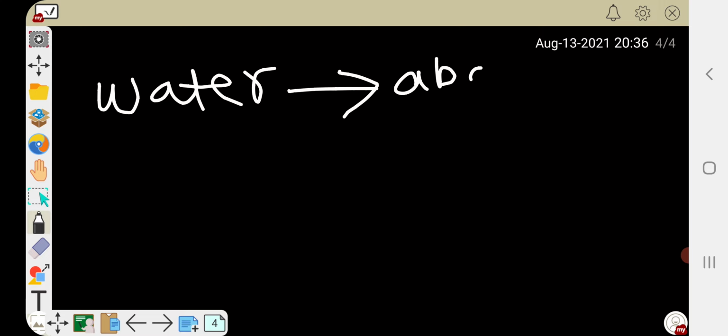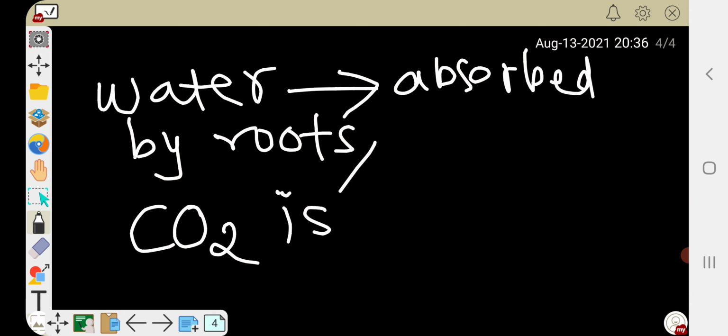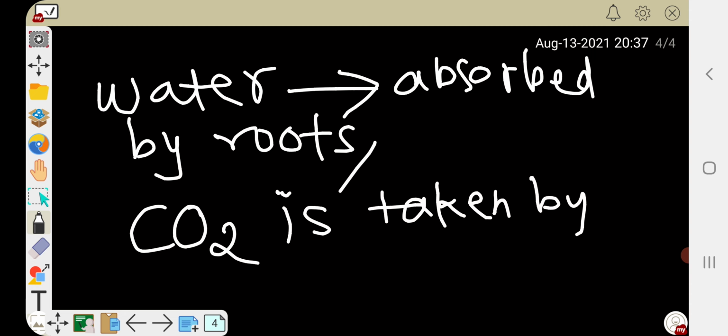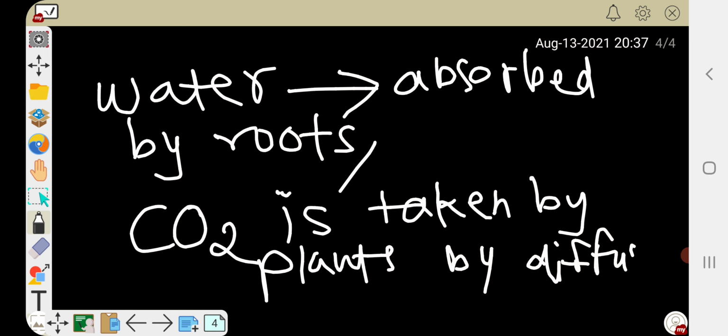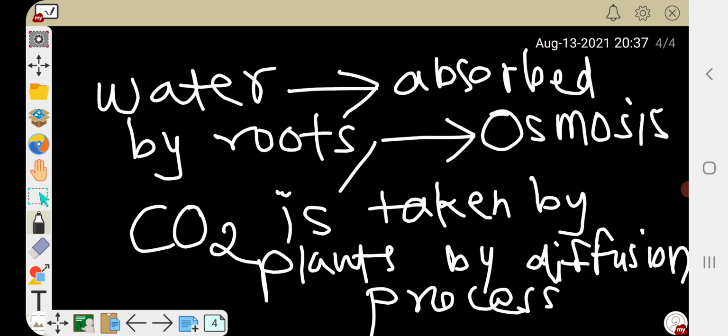Now for photosynthesis to occur, water, which is essential for photosynthesis, is absorbed by roots, and carbon dioxide is taken by plants by diffusion process. By diffusion. And water is taken by osmosis process. Water is taken by osmosis process.